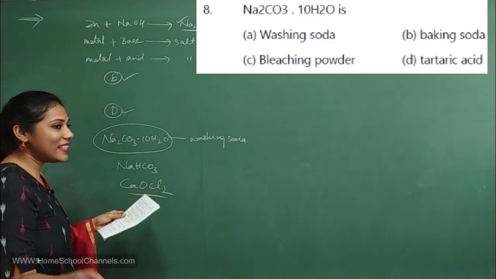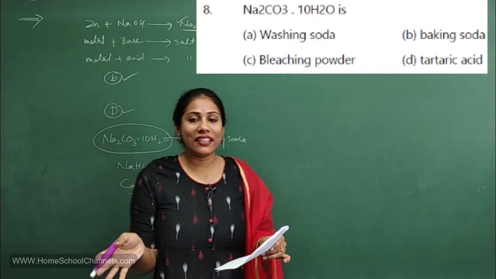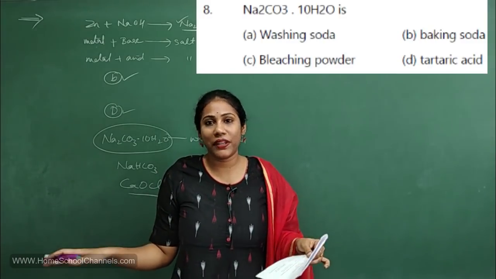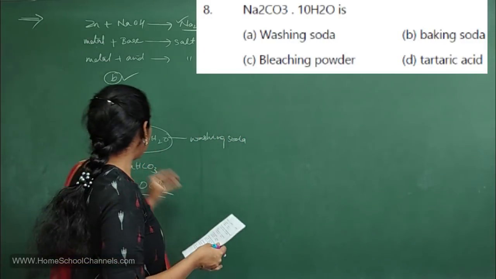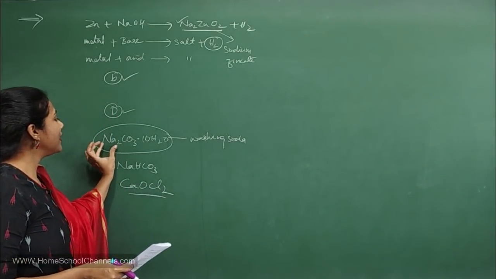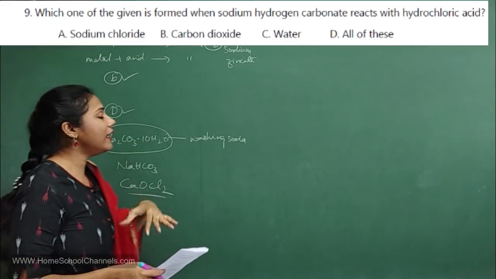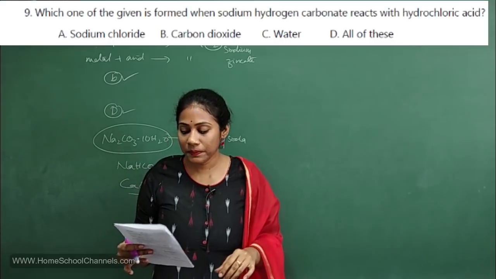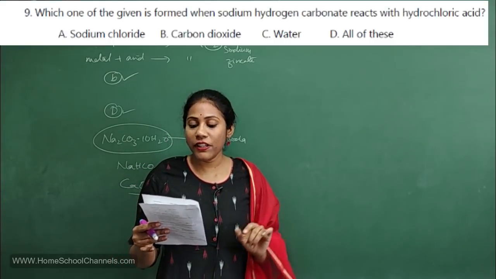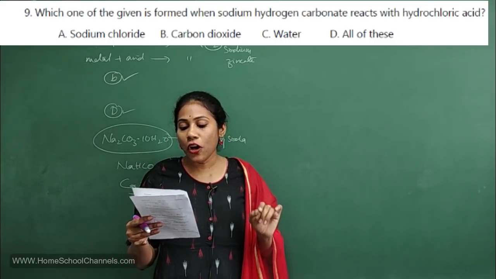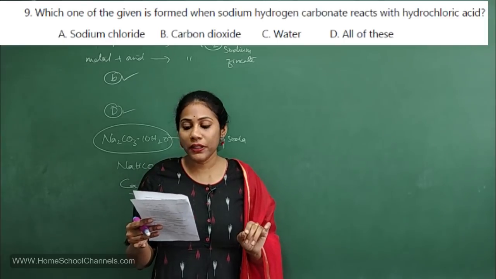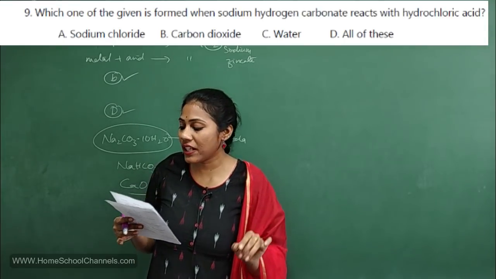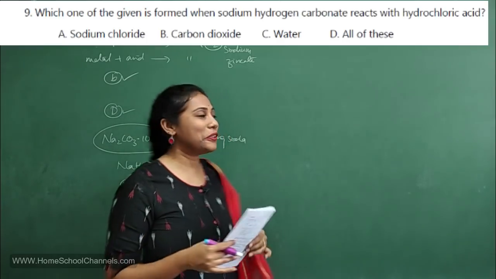And tartaric acid formula, it's an organic acid, so it will have a very different formula. So definitely the washing soda formula is Na2CO3.10H2O. Clear? Ninth question. Which one of the given is formed when sodium hydrogen carbonate reacts with hydrochloric acid?